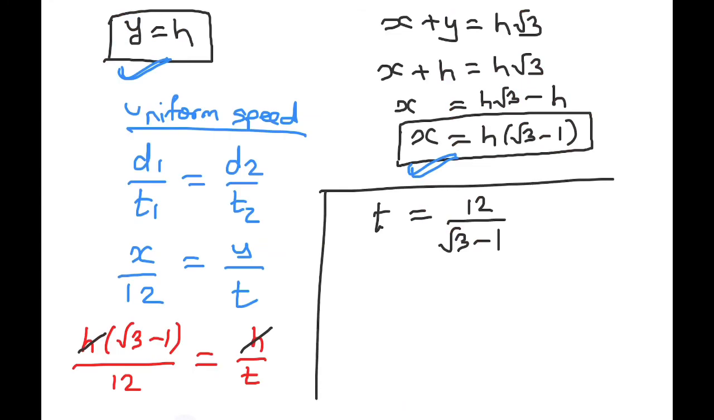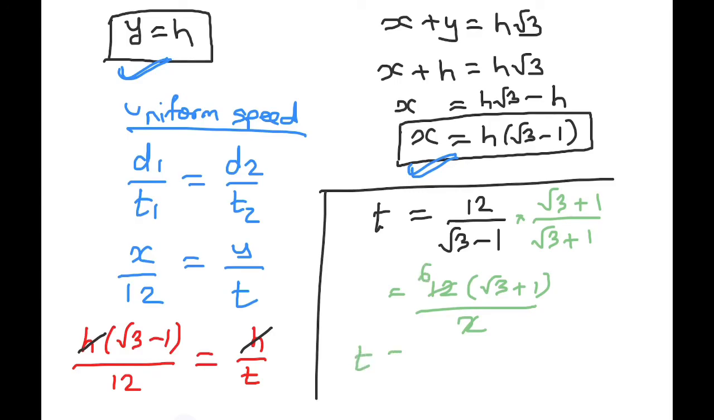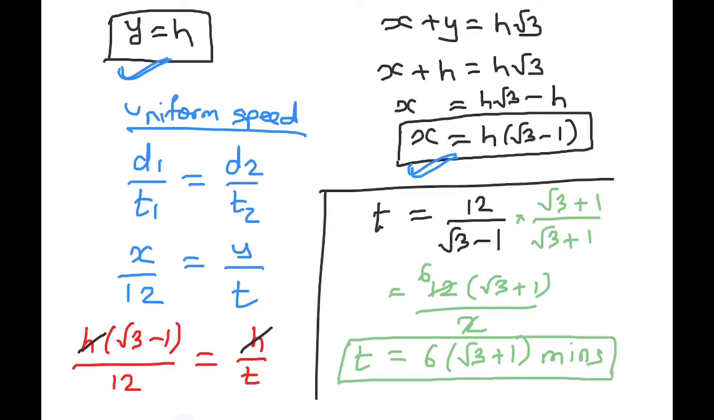Now we need to further simplify this answer, because the denominator has an irrational number. So rationalizing the denominator by root 3 plus 1, we get 12 into root 3 plus 1 upon root 3 squared is 3, minus 1 squared is 1, that is 3 minus 1, 2, and we can reduce it to the required time, 6 into root 3 plus 1 minutes. So this is the required time for the car to reach the tower from point B.